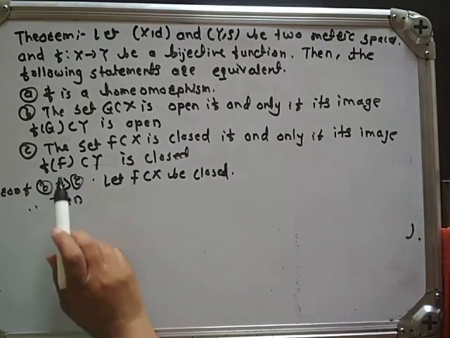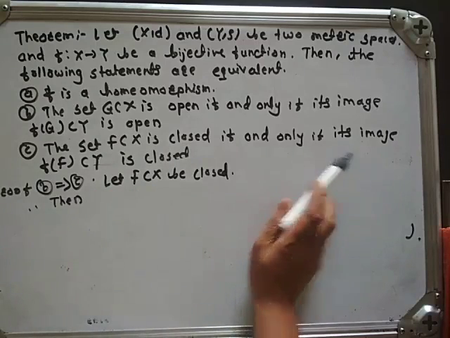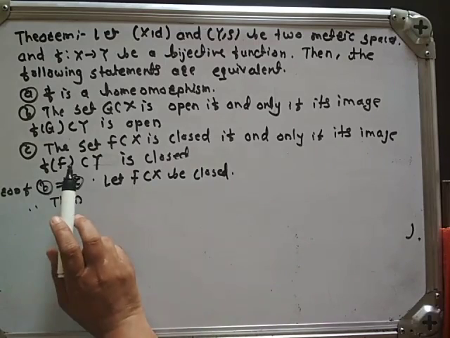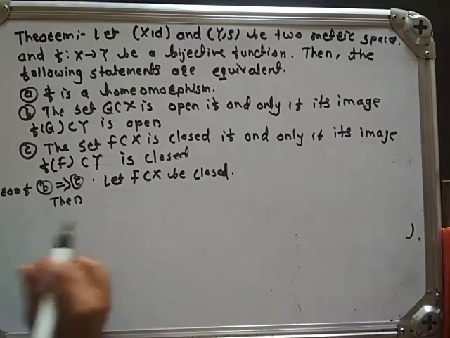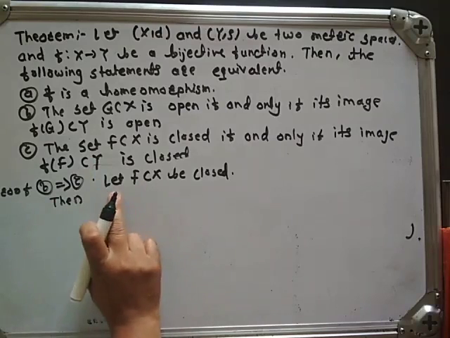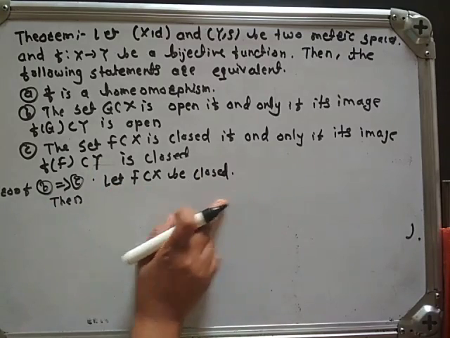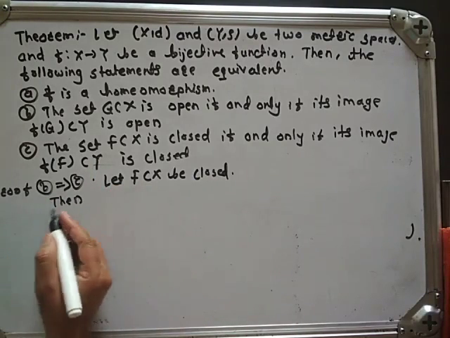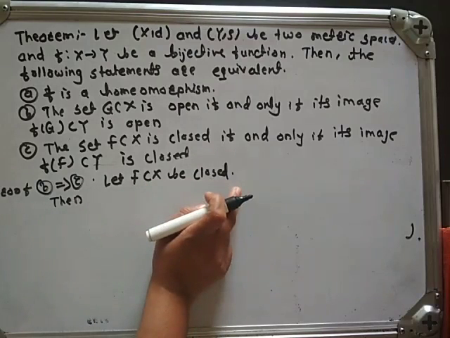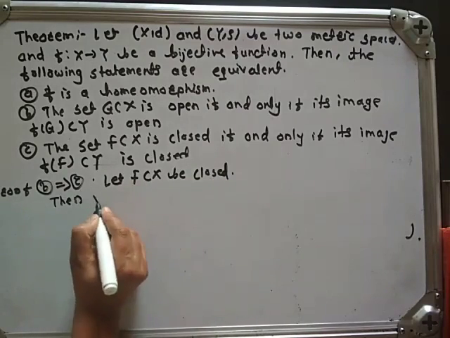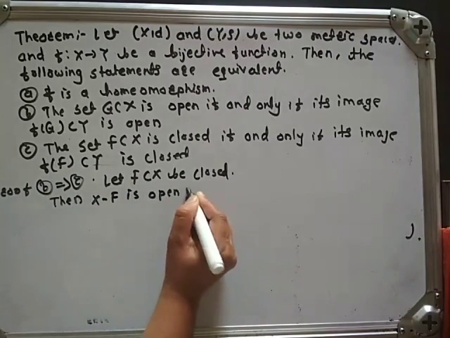And we have to show that the set F subset of X is closed if and only if its image f of F subset of Y is closed. Okay. Here, let F be a closed subset of X, which means its complement X minus F is open in X.